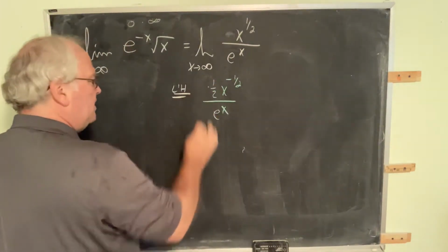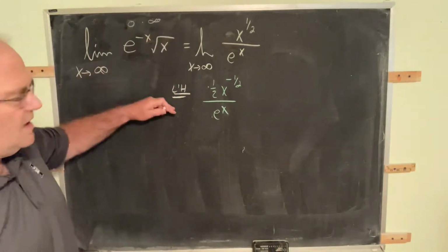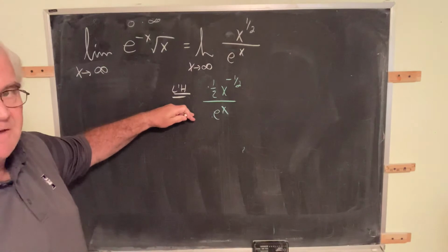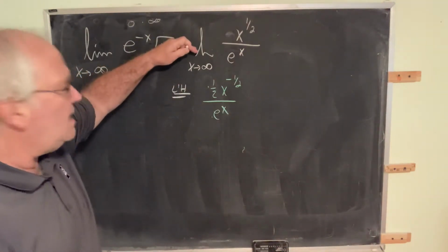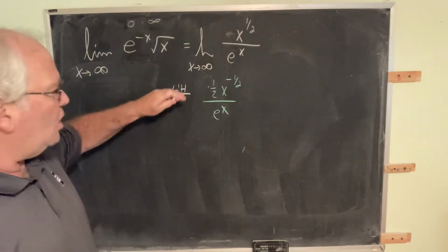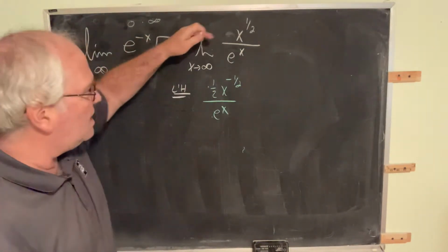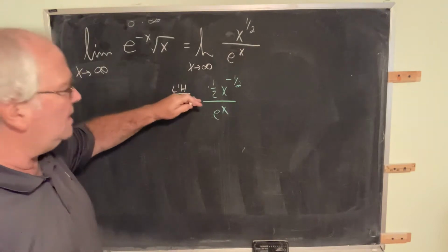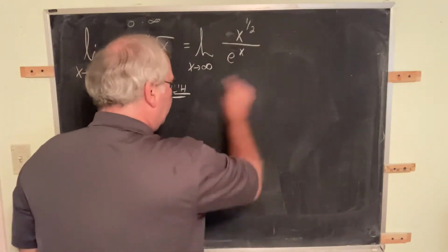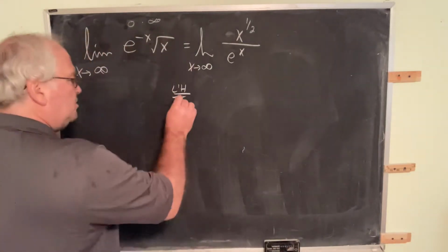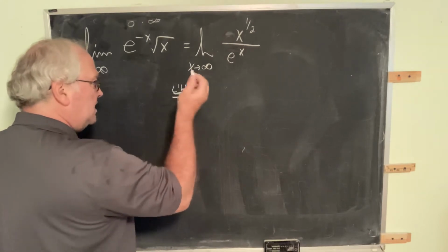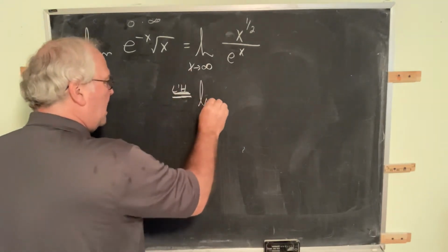So I took the derivative, but this is a false statement because this limit does not equal that expression. L'Hopital's rule says the limit of this thing is equal to the limit of this thing. So let's make it correct this time. Anytime you apply L'Hopital's rule, the very next thing you write needs to be LIM.